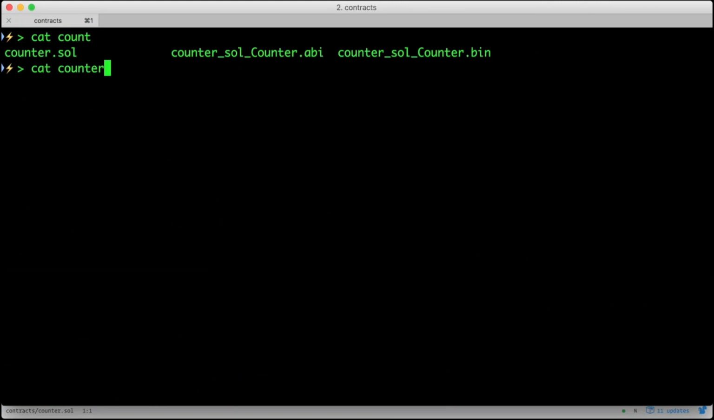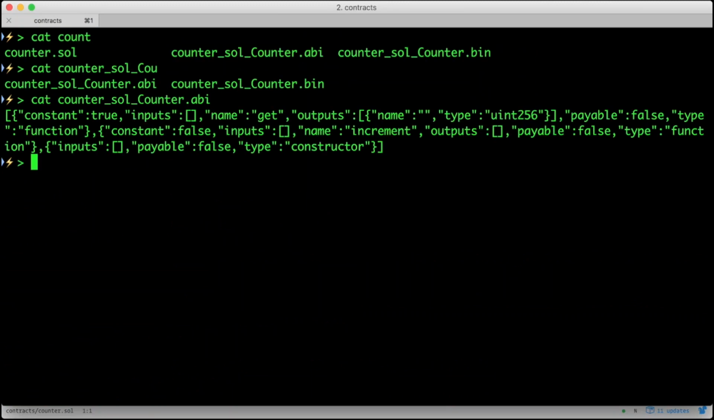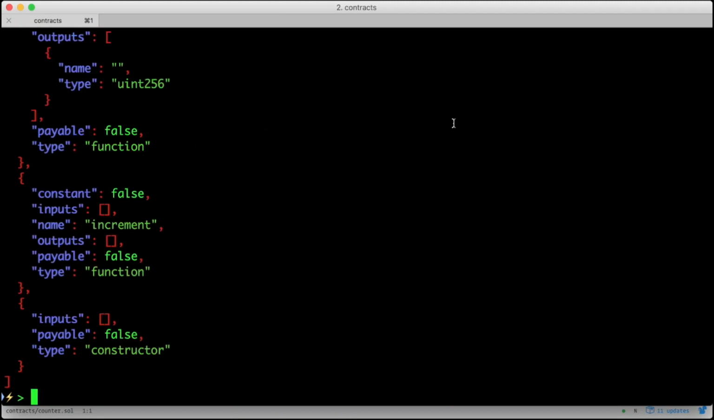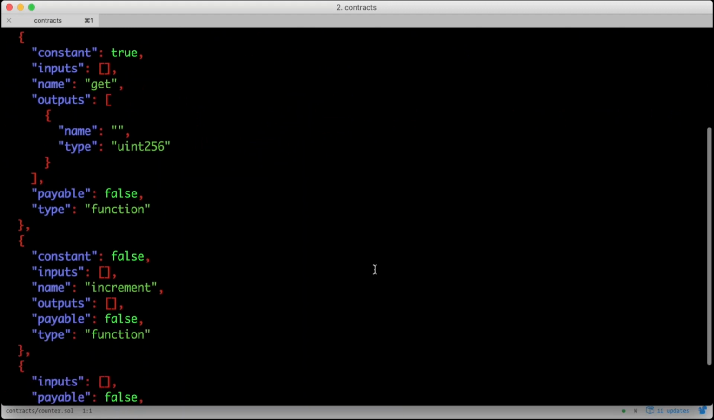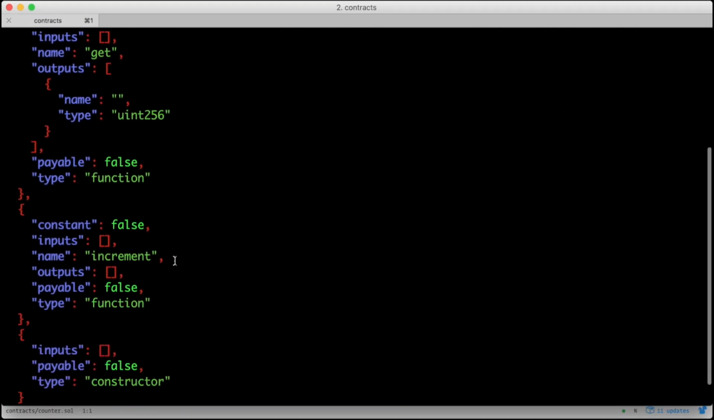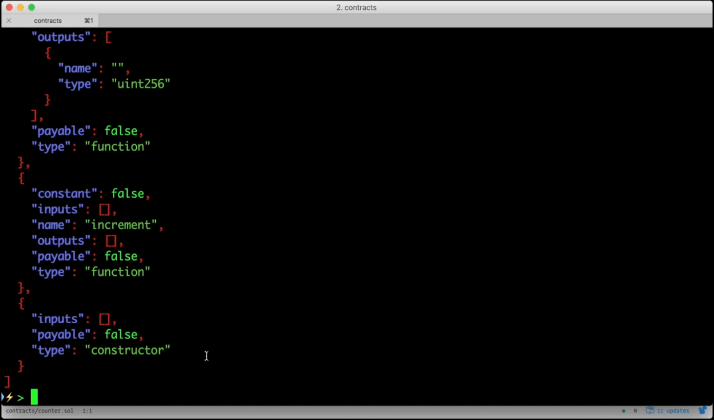Let's take a look at the ABI. And that's a bit compact, so I'm going to pipe it through jq for indentation and color. Reading this ABI, we see that we have an array with one entry for each function. Here we have get, which has outputs of a uint256, our increment function, and our constructor. We'll use this ABI when we call our contract as an object. Let's flip back to Geth and deploy this contract.